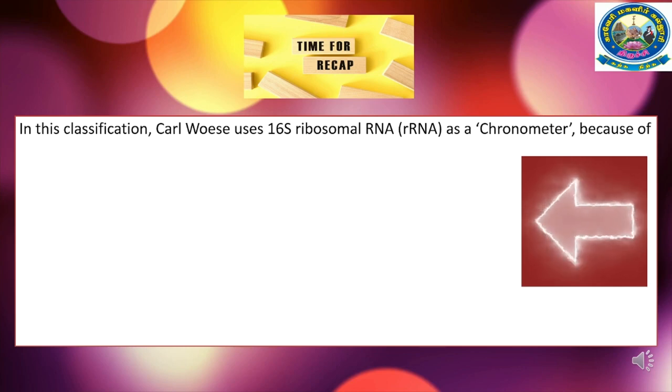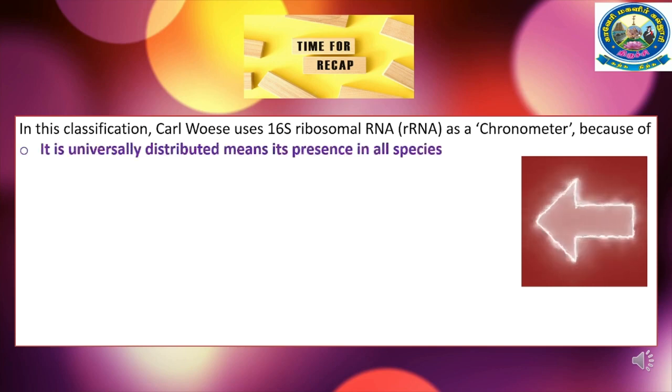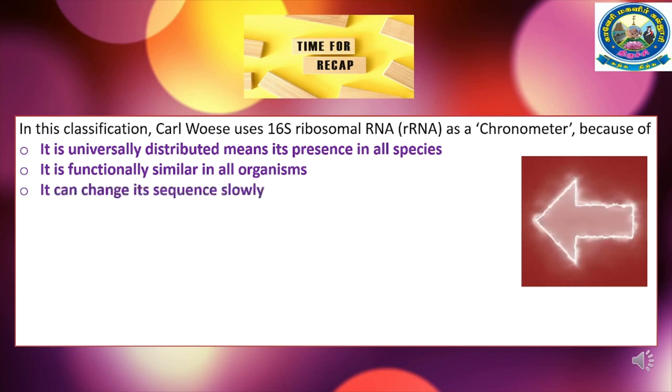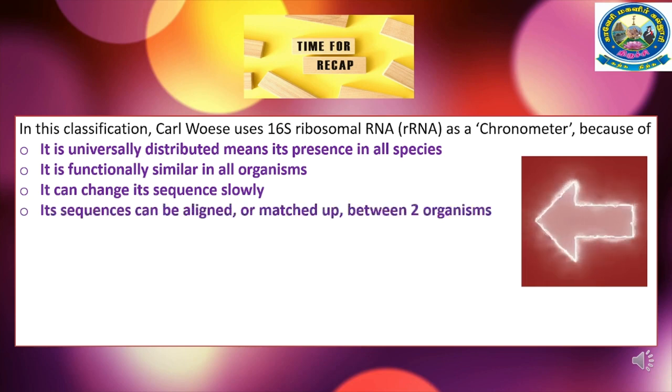Now it's time for a recap. In this classification, Carl Woese uses 16S ribosomal RNA as a chronometer because it is universally distributed, meaning it's present in all the species, it is functionally similar in all the organisms, it can change its sequence slowly, and finally its sequence can be aligned or matched up between two organisms.